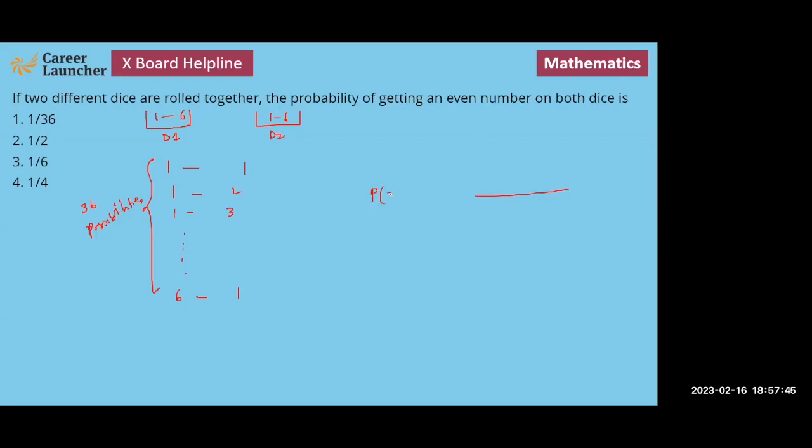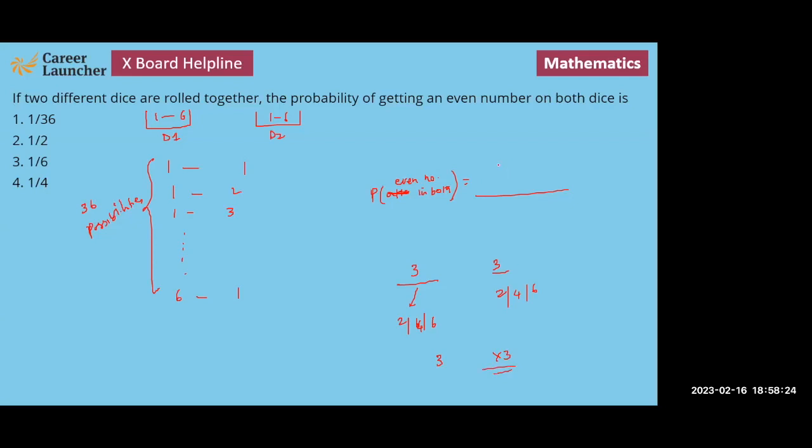Probability of getting an even number in both the dice. So if I look at the even number in both the dice, you can see that in the first die there could be three possible even numbers. So this is 2 or 4 or 6, और दूसरे वाले में भी आपके तीन इवन नंबर्स पॉसिबल है, 2 4 और 6। सो आपके सारे जो कॉम्बिनेशंस है, you will see it will be 2 2, 2 4, 2 6, 4 2, 4 4, 4 6। So you can basically see it is 3 into 3 combinations there.